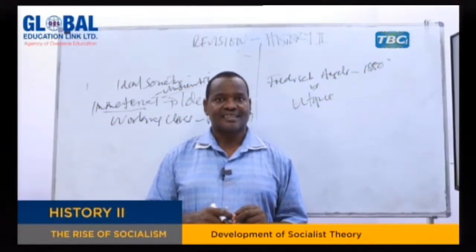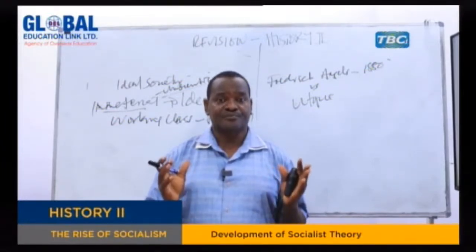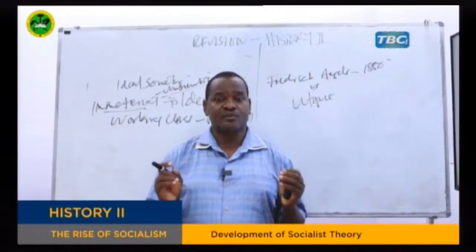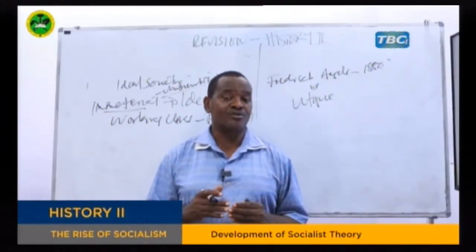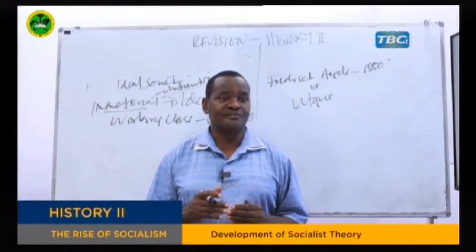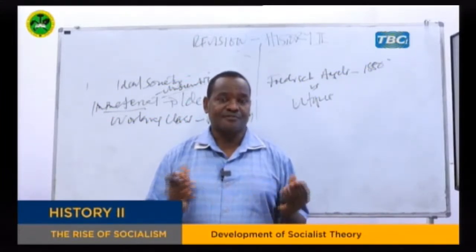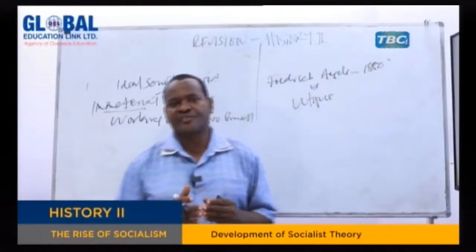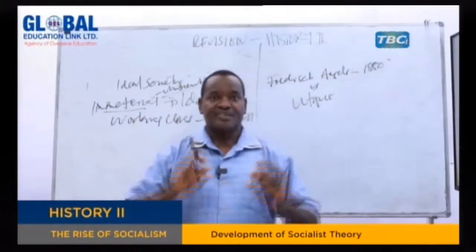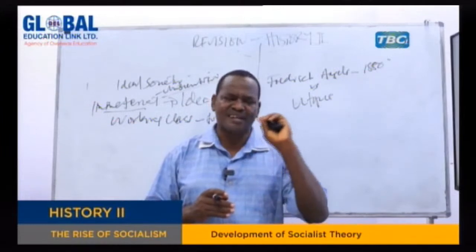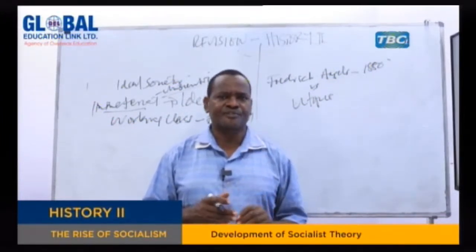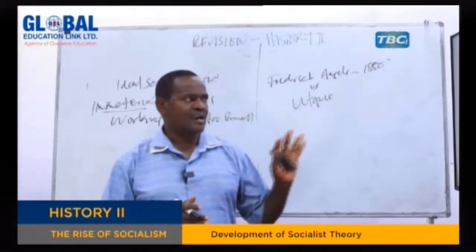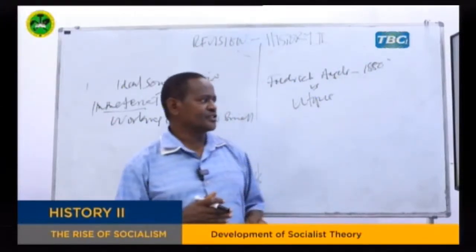So he believed that as capitalism grows, consciousness among the workers, the one he called the proletariat class, becomes stronger and stronger, and revolution therefore becomes inevitable. That's why he called for the workers to engage in revolution after they had been exploited to the maximum, because they have nothing to lose except their chains. This is what was said by Dr. Karl Marx, trying to explain the scientific theories of socialism.